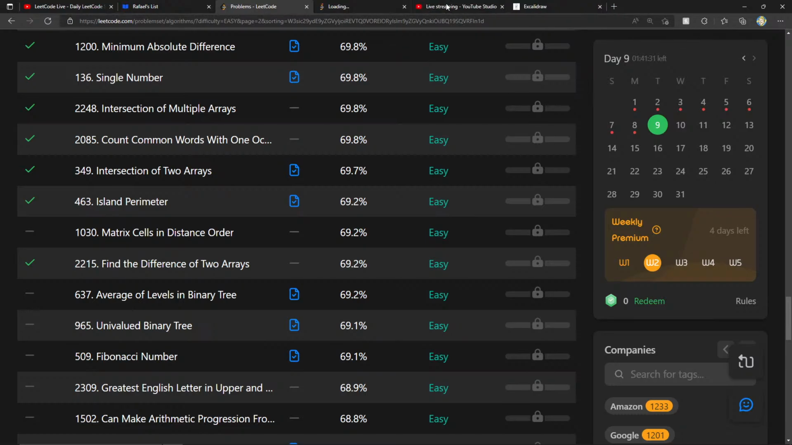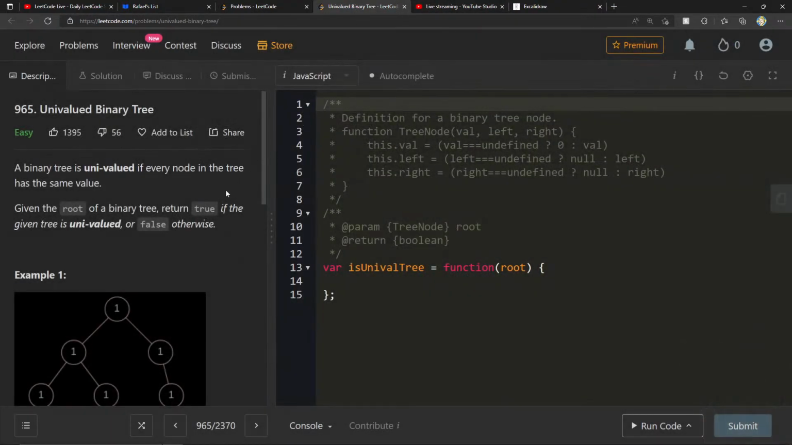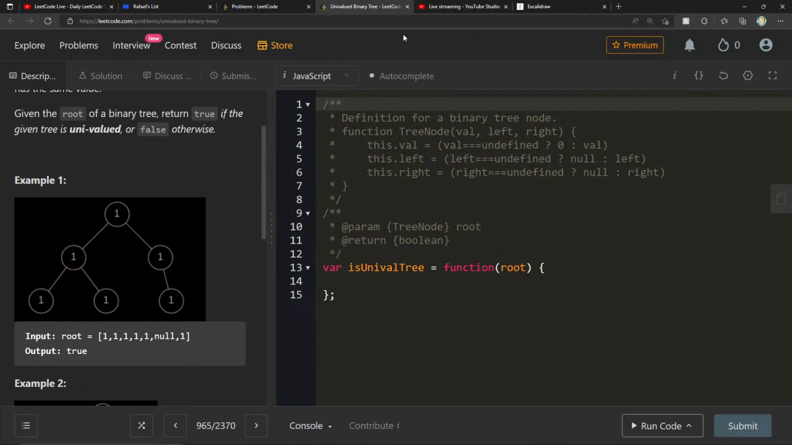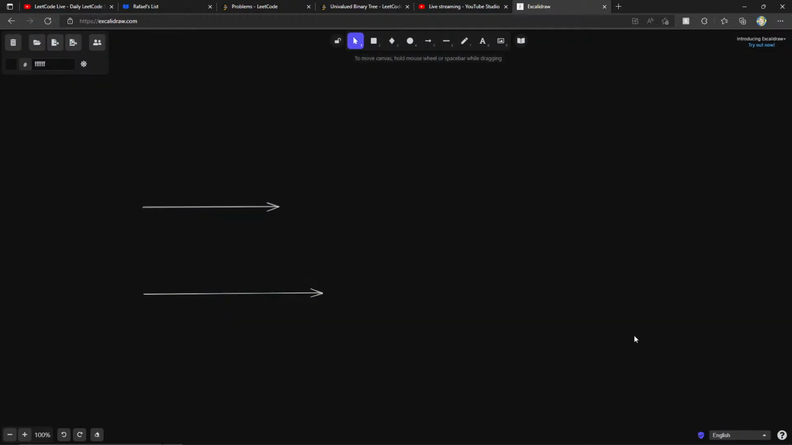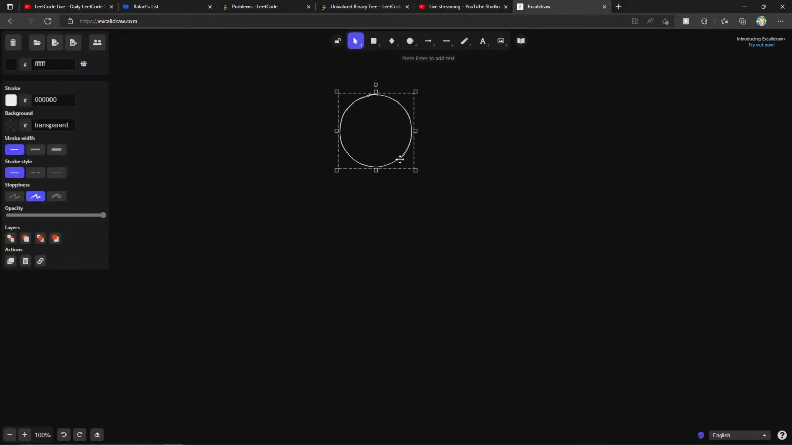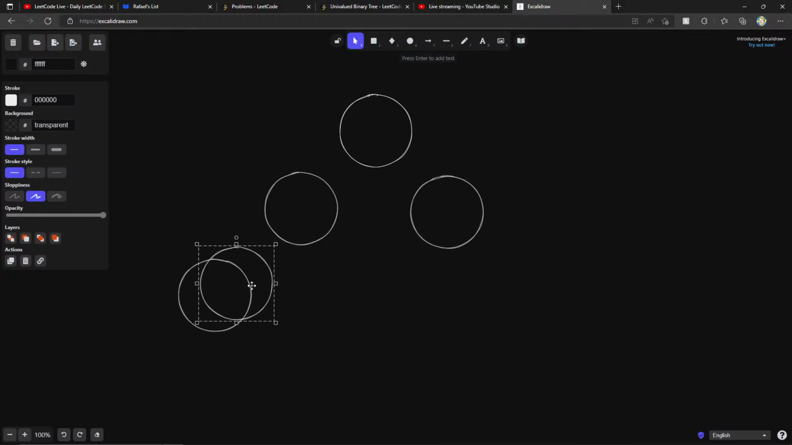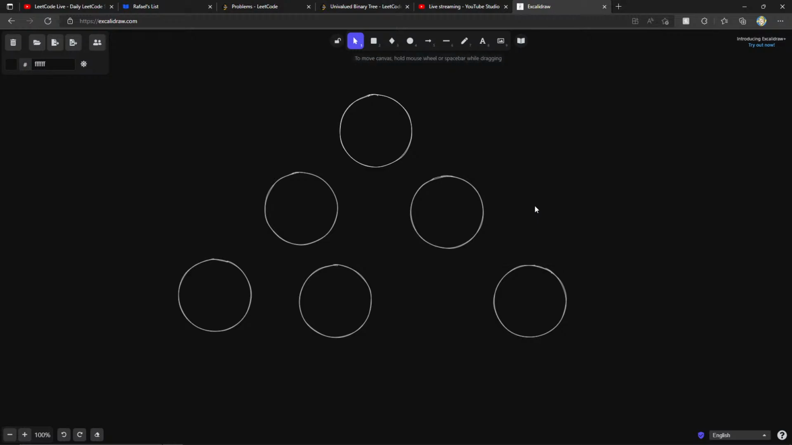Univalued binary tree. This one used to really trip me up, but I finally understand it. So let's go ahead and work on it. So we have nodes on every level except for the right one on the left. Okay, so I'm going to do that. 1, 2, 3, 4, 5, 6. So let me just remove all this. We're going to start our whole thing again here. Draw our circle. 1, 2, 3, 4, 5, 6.